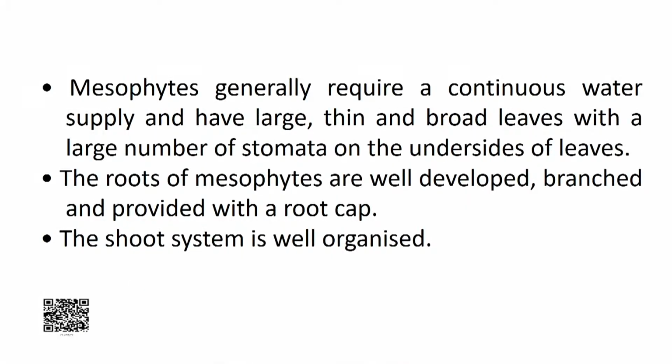They generally require a continuous water supply and have large, thin and broad leaves with a large number of stomata on the underside, the lower side of the leaves. Roots of mesophytes are well developed, branched and provided with a root cap. Shoot system is well organized.